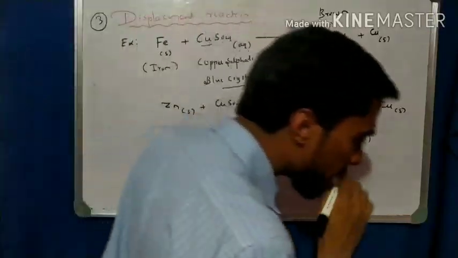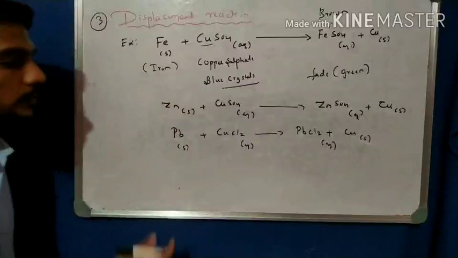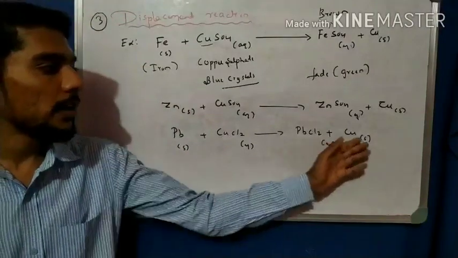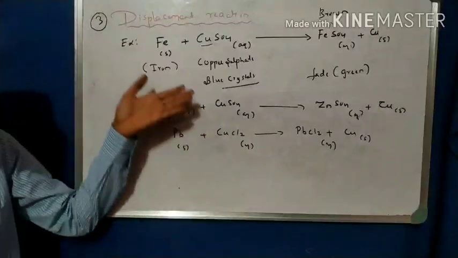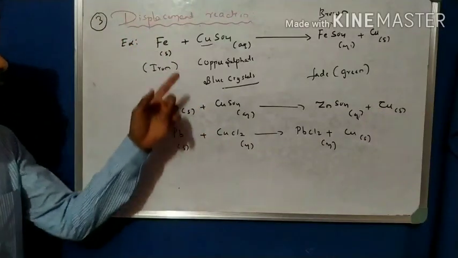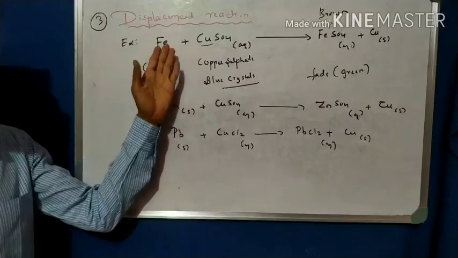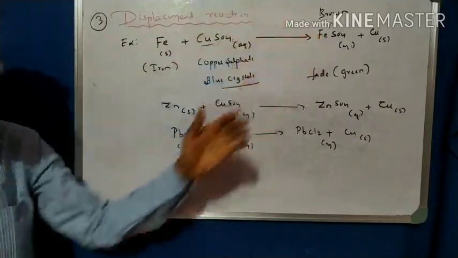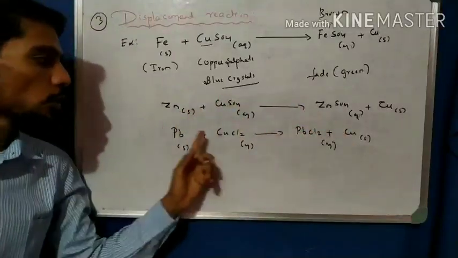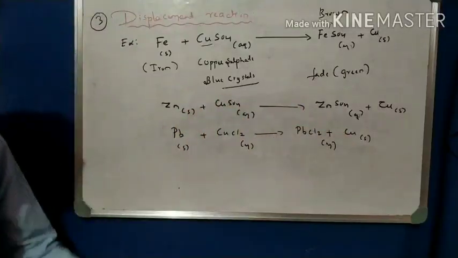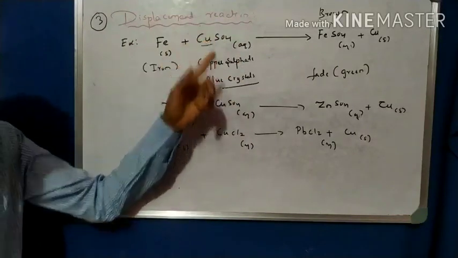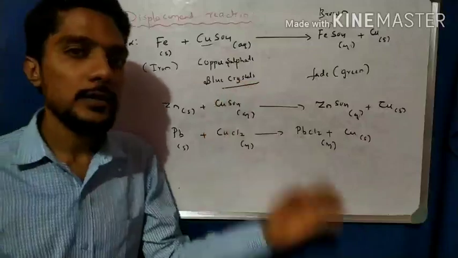So these are the different reactions, called displacement reactions. In the first reaction, FeSO4, Fe is more reactive than Cu, so displacement takes place. Zn is more reactive than Cu, so displacement takes place. Pb is more reactive than Cu, so displacement takes place. These are displacement reactions in which the more reactive element displaces the less reactive element from their salt.